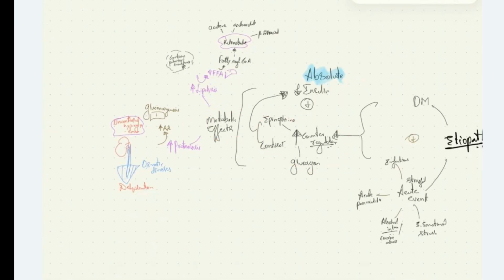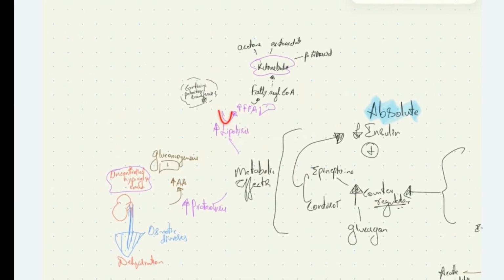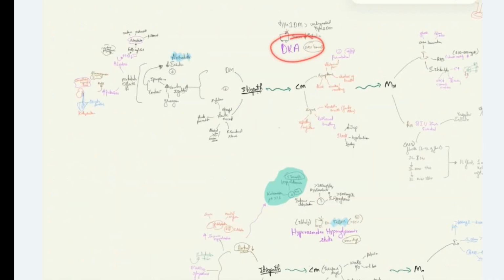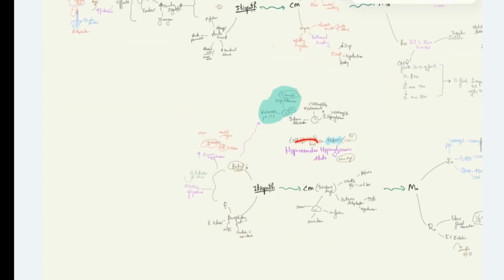We all know that cortisol and epinephrine will cause an increased level of lipolysis, and glucagon also will cause increased lipolysis. The increased lipolysis, due to activation of the carnitine palmitoyl transferase 1 enzyme, will cause an increased level of free fatty acids, which are converted to fatty acyl CoA, which are in turn converted to ketone bodies like acetone, acetoacetate, and beta hydroxybutyric acid, thereby leading to ketoacidosis. In DKA, we see ketoacidosis, but in hyperosmolar hyperglycemic syndrome, we don't see ketoacidosis and hyperketonemia.